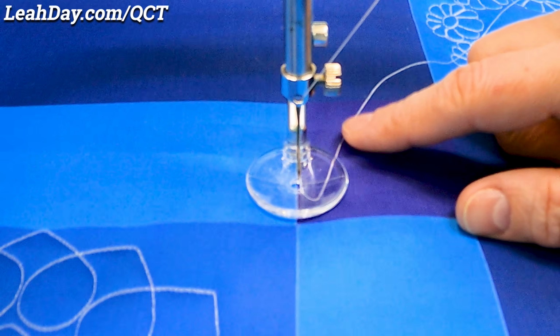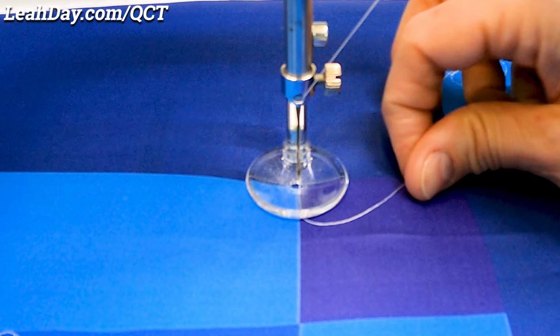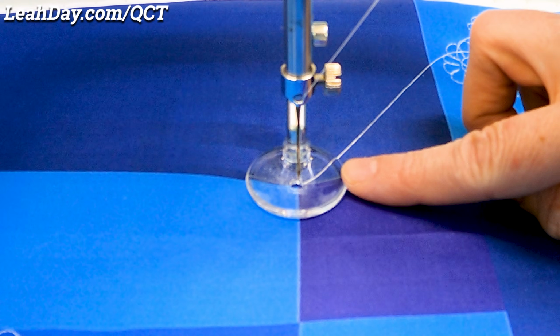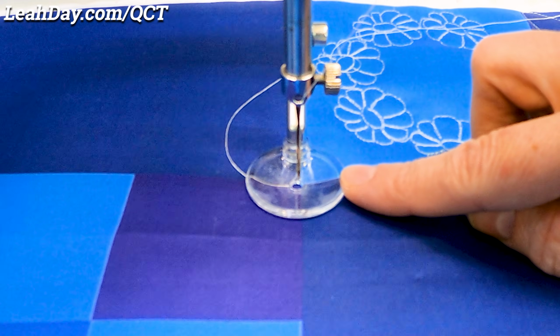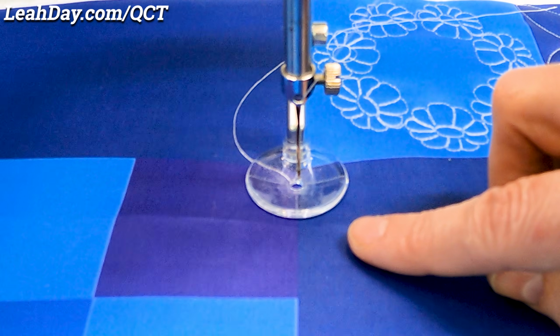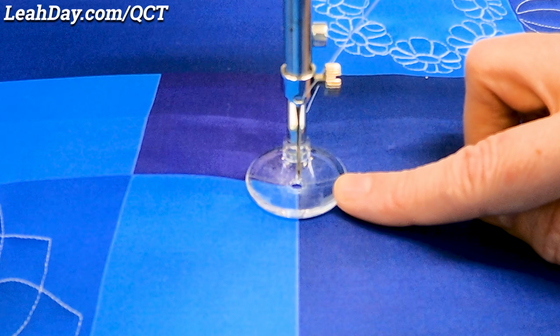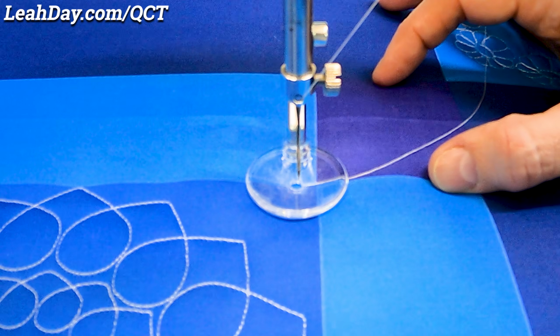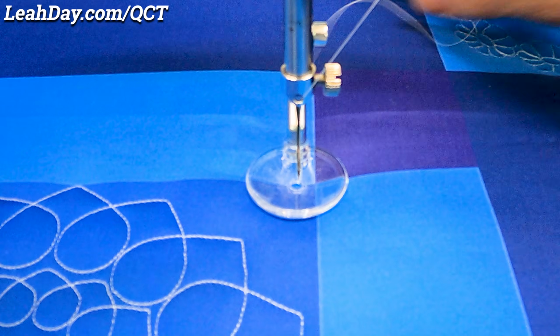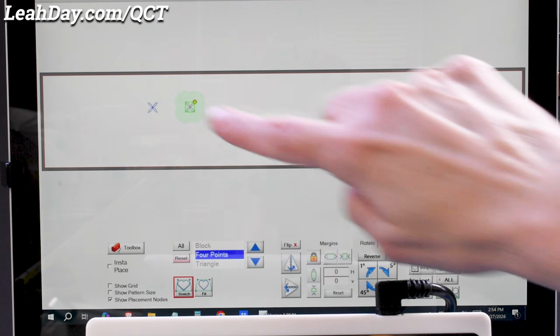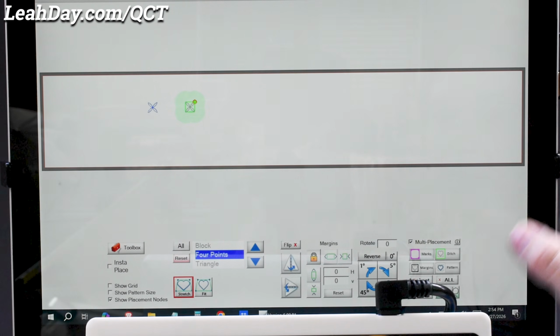And as I roll around and pause on each of these corners, I'm tapping a node on my screen to correspond with that location on my quilt. This is what tells it to shrink the design into that space. Again, after getting all of the nodes in green, I'm happy with that.